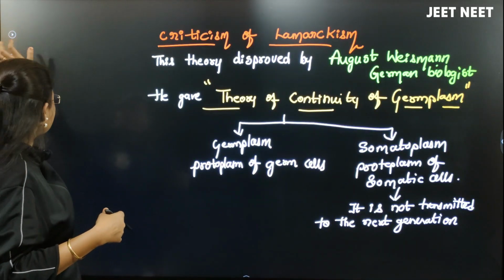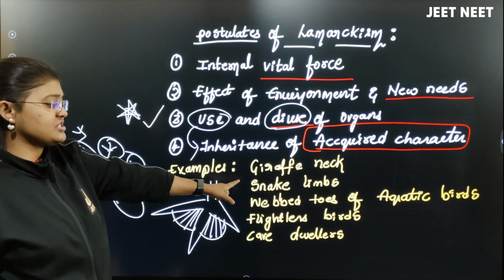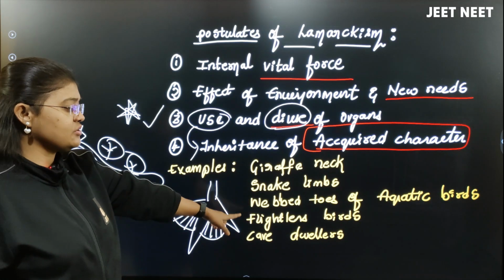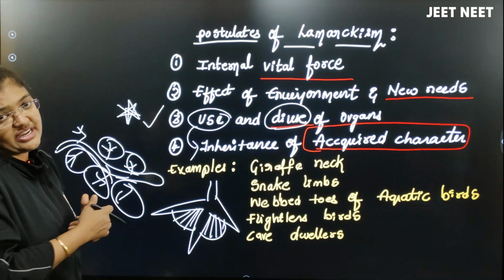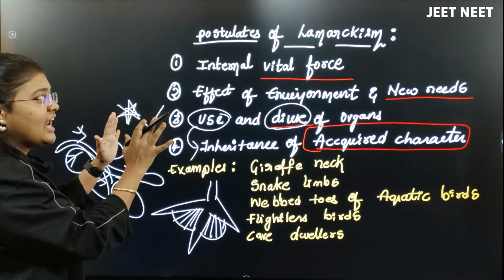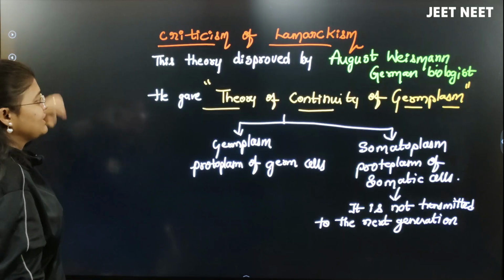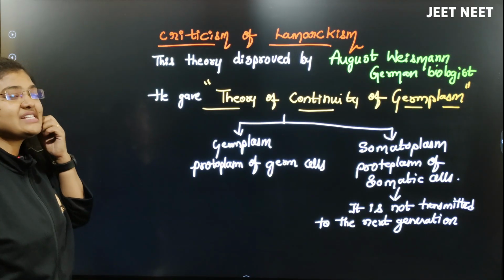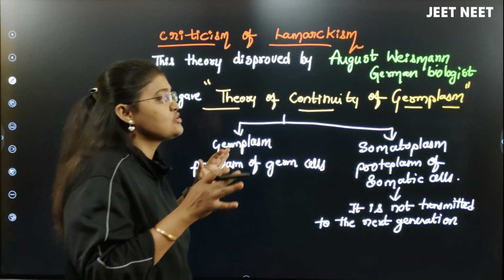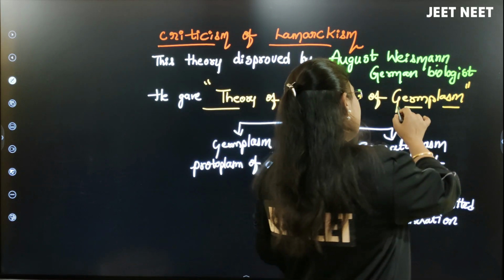Whatever was there in the giraffes or snakes or webbed toes of aquatic birds or the flightless birds or the cave dwelling animals, that is going to be inherited. This is what the Lamarckism theory is telling. But the criticism of Lamarckism theory: this theory was actually disproved by August Weismann, who was a German biologist.